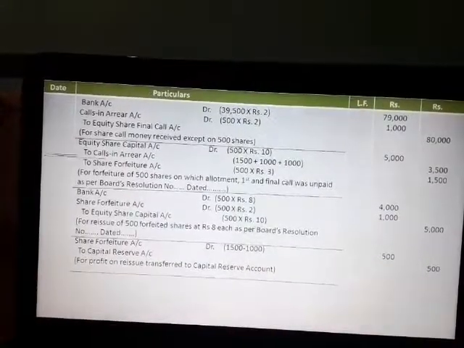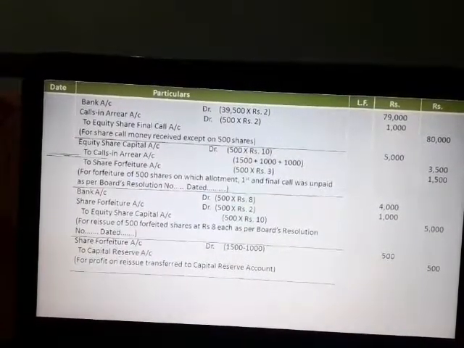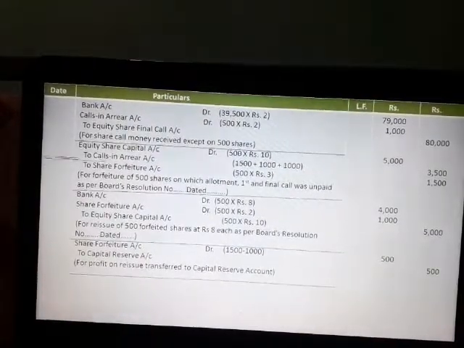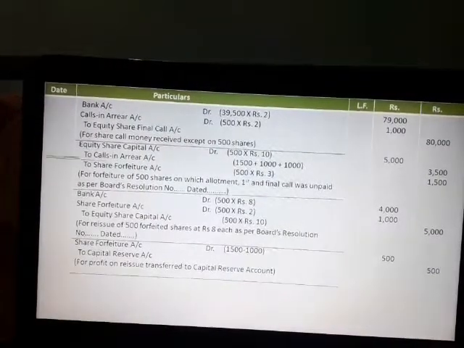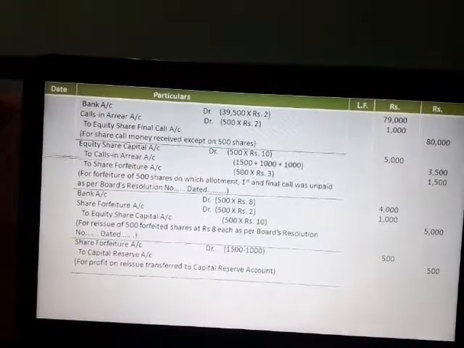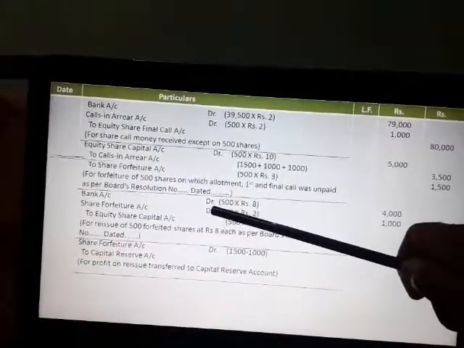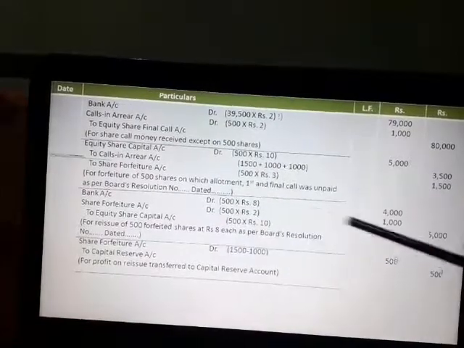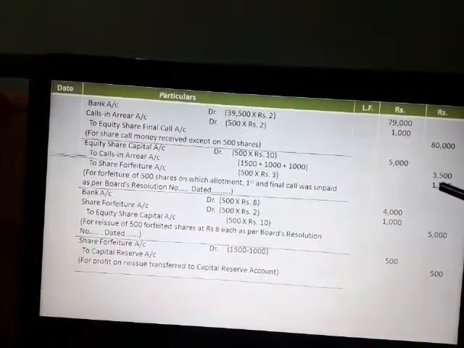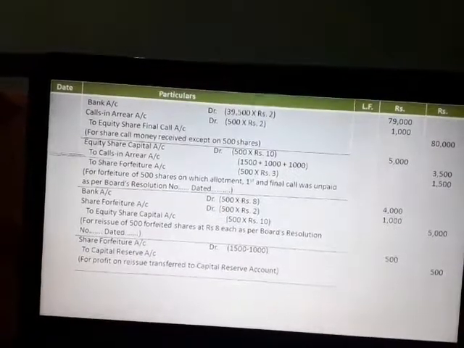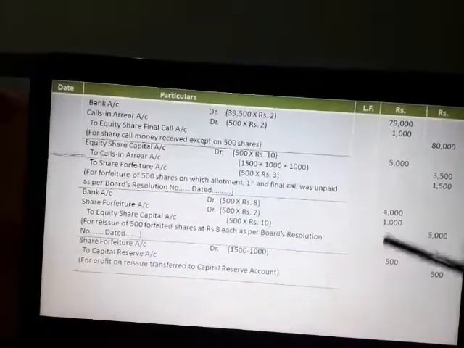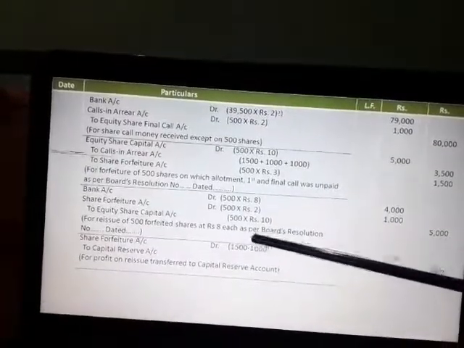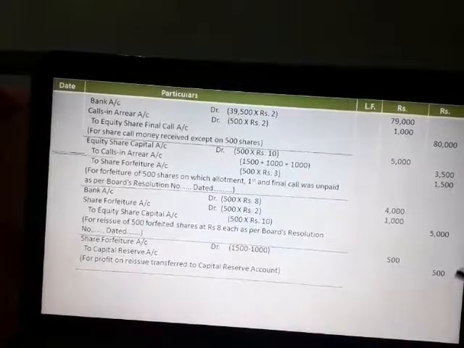Now the final entry: the profit on reissue to be transferred to capital reserve account from share forfeiture account. As here all the forfeited shares are reissued, the difference between the share forfeiture account, here credited 1,500, here debited 1,000, gives a balance of rupees 500 in share forfeiture account. That means the profit on reissue. That 500 is transferred from share forfeiture to capital reserve account. So share forfeiture account debit to capital reserve account 500 rupees.